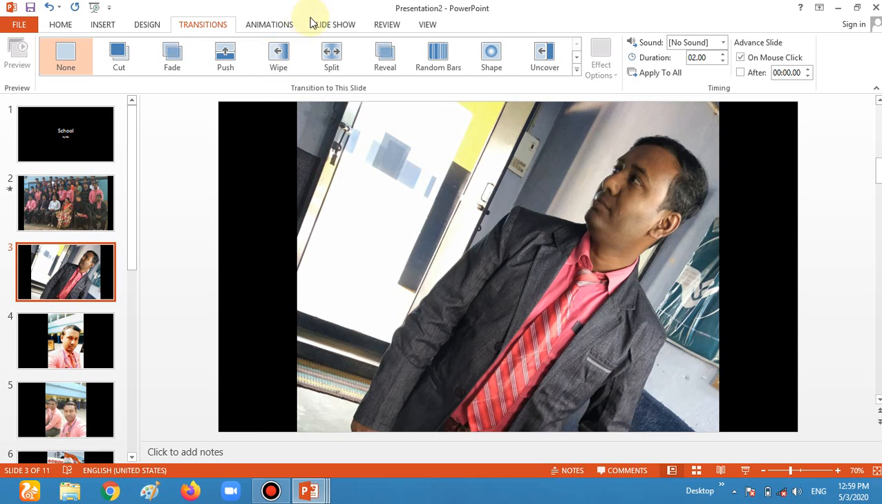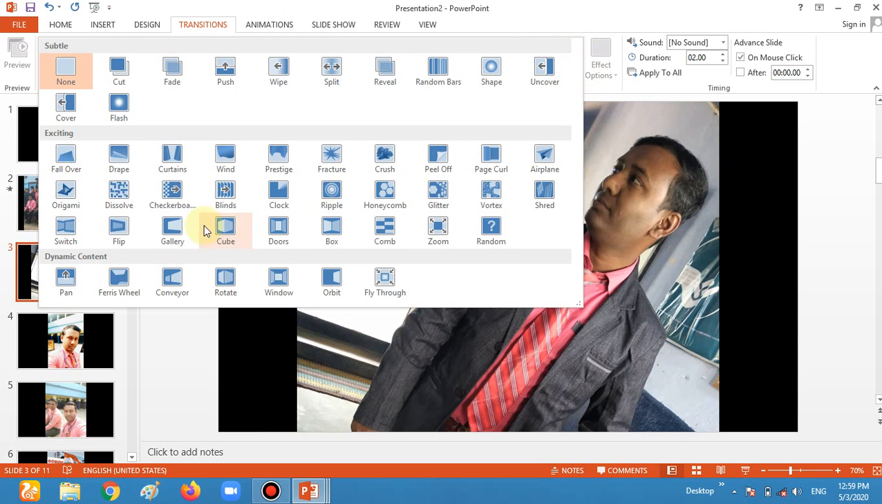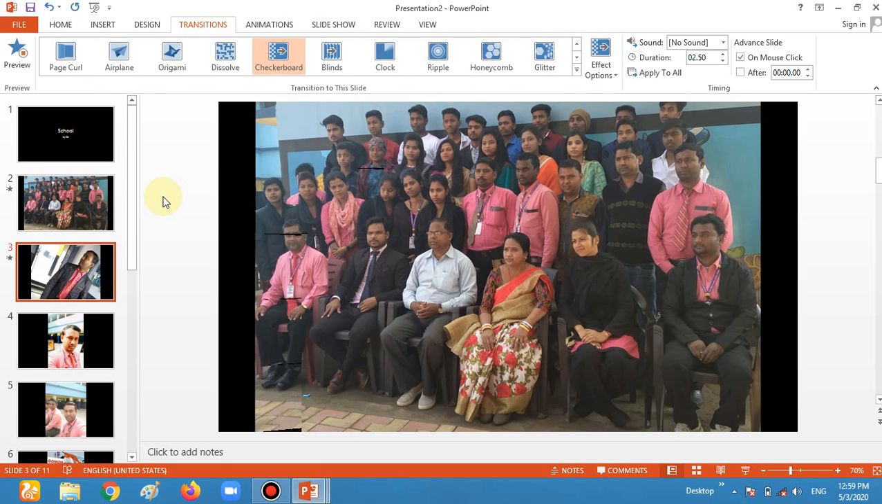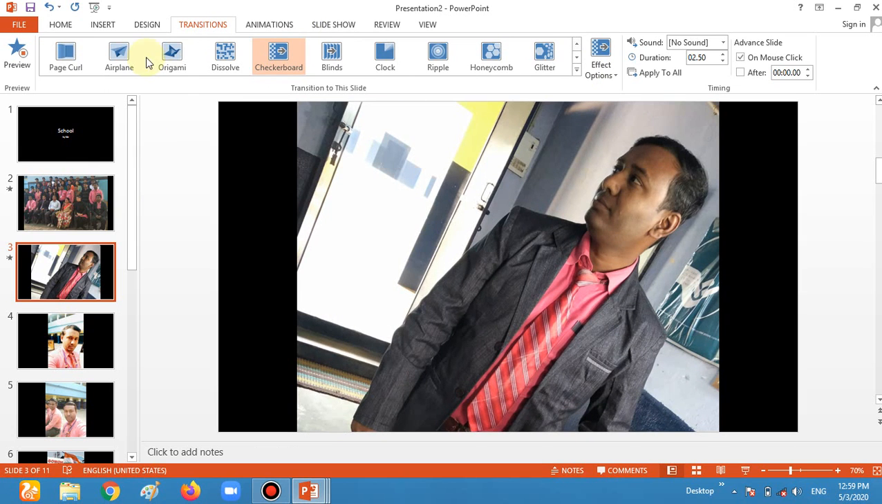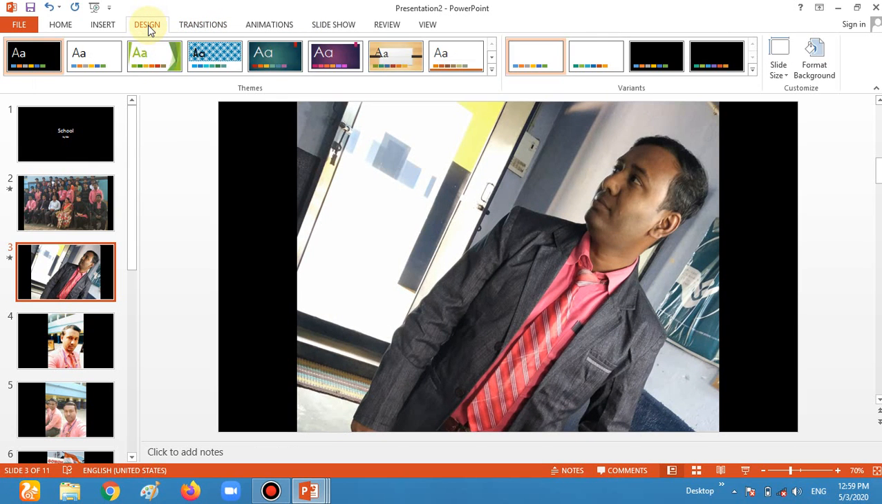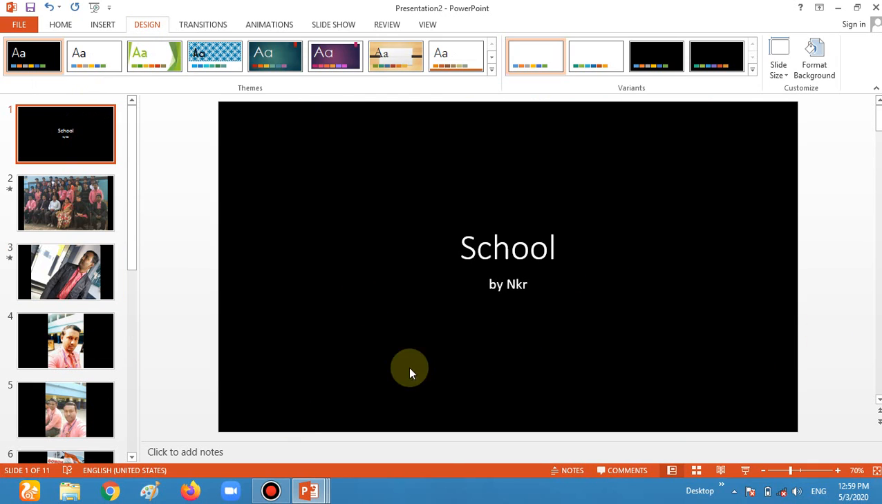I want to give some other effect on this one. Okay. So that is the way you can give some effect on the program. Now this one is too black, I don't want to see this.